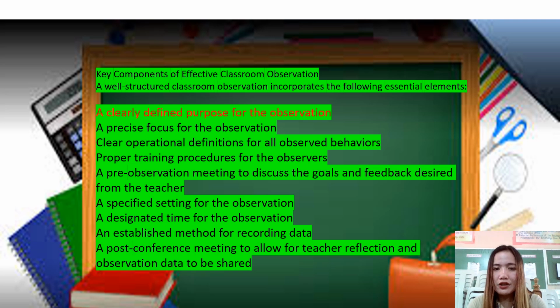Number one, a clearly defined purpose for the observation; a precise focus for the observation; clear operational definitions for all observed behaviors; proper training procedures for the observers; a pre-observation meeting to discuss the goals and feedback desired from the teacher; a specified setting for the observation; a designated time for the observation; an established method for recording data; a post-conference meeting to allow for teacher reflection and observation data to be shared.